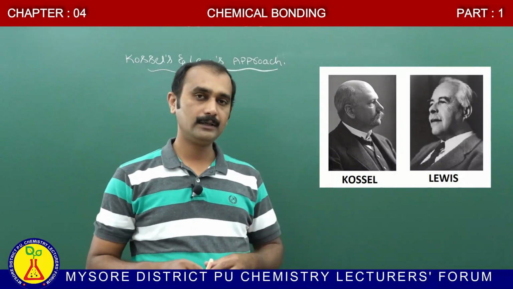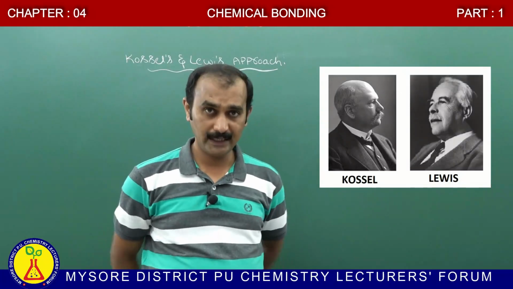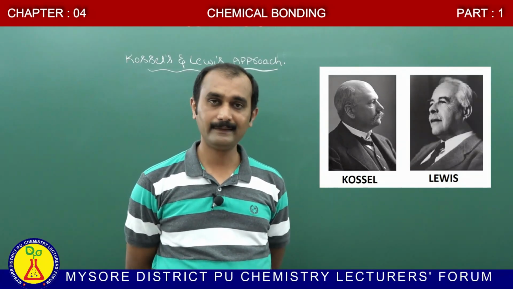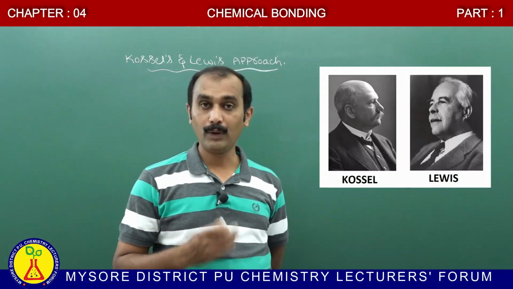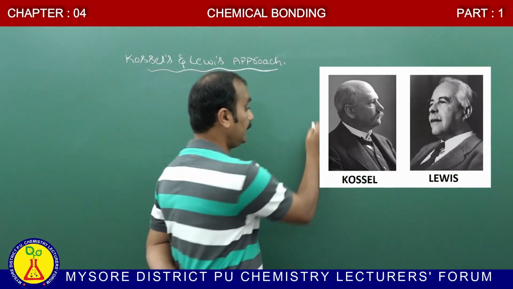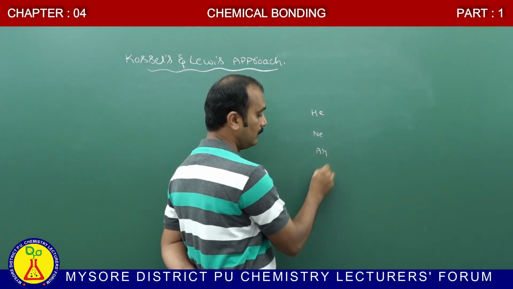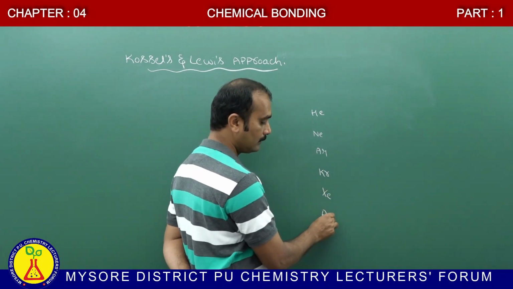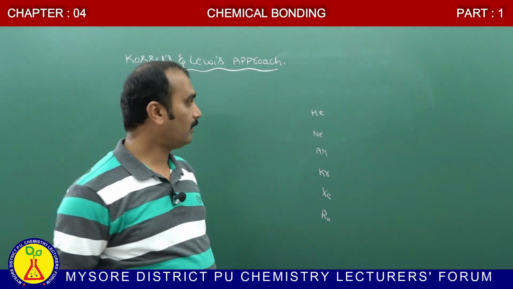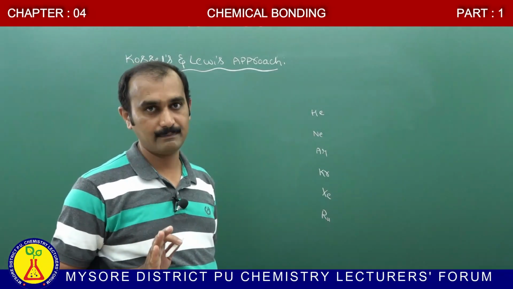You already know that in the modern periodic table, the noble gases are stable. What do we mean by noble gases? The 18th group elements. What are the 18th group elements? Helium, neon, argon, krypton, xenon, radon, etc. They are regarded as rare gases or noble gases.